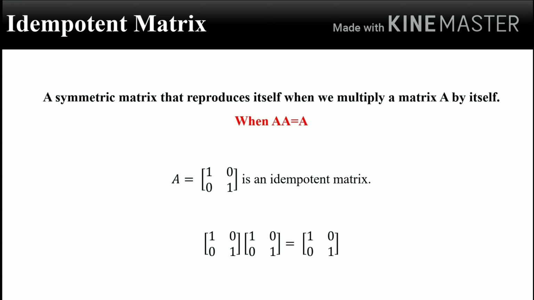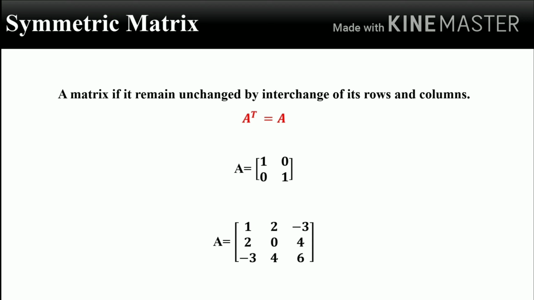Let us consider the given example. Matrix A equal to 1 0, 0 1 is an idempotent matrix. If you multiply the matrix A into A, it gives the same matrix A. So when you multiply a matrix by itself and it reproduces itself as matrix A, such a matrix is known as an idempotent matrix.